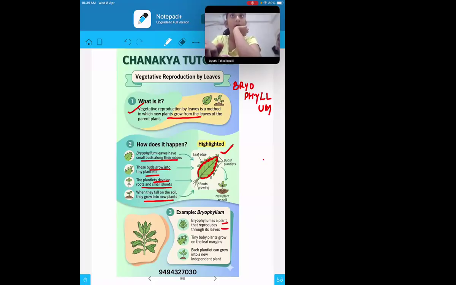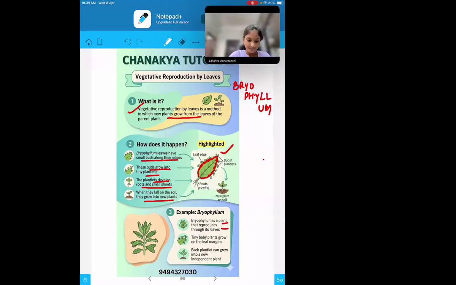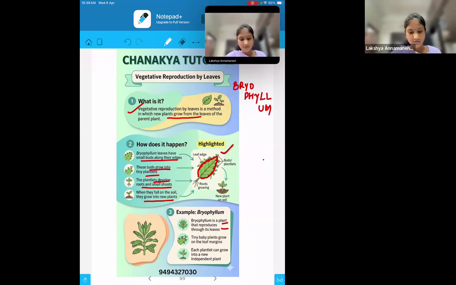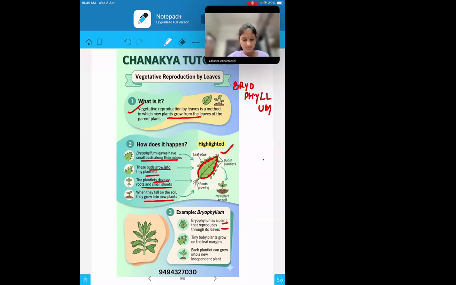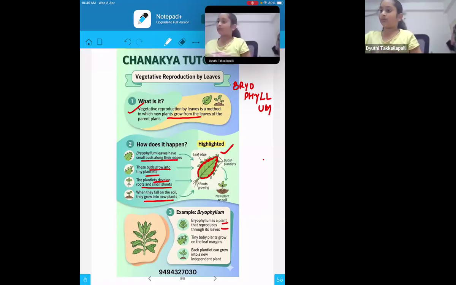In the homework, question number 1 was dash make food for the plant. Who makes the food? Leaves. Correct. Both of you are correct. Second one, part of the plant that generally grows below the ground, it is called as roots, root. Dyuti, you have also written root? Yes, ma'am. Correct. The third one, onion is a dash. It is what? Stem. I wrote it's a root. No, it is the stem.